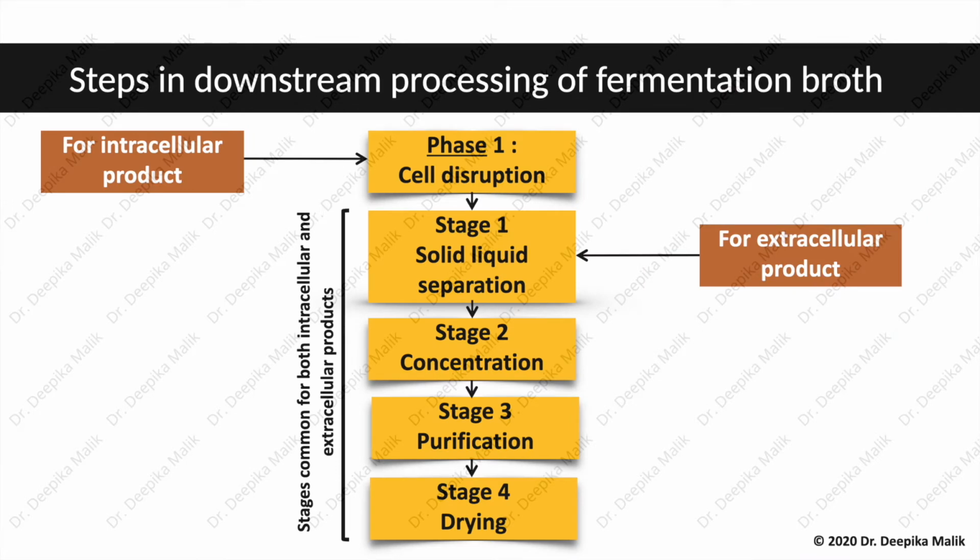The next slide shows a flow chart depicting different steps in downstream processing of fermentation broth. In case of intracellular products, the first phase is cell disruption. After that, the next step is stage 1, which is solid-liquid separation. This is also the first step in case of product recovery of an extracellular product.